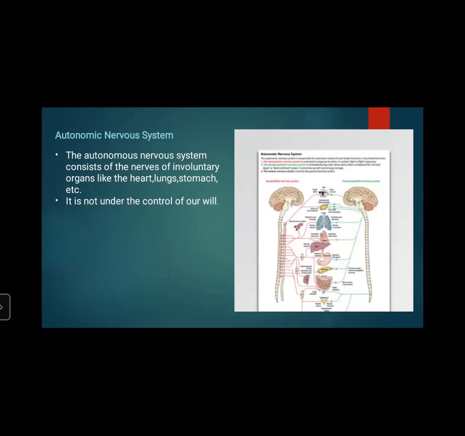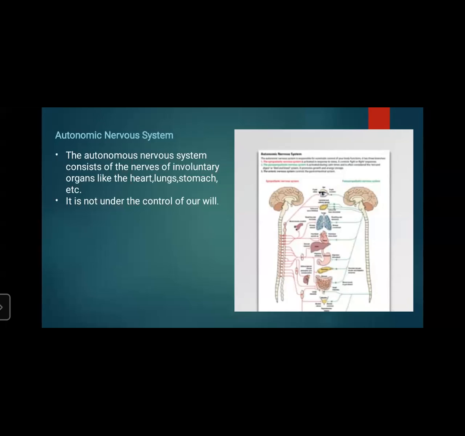Voluntary means which we can control. We can control our muscles, hands, legs, right? These movements we can control, but we cannot control the involuntary organs like the heart, lungs, stomach, all these internal parts. So the autonomic nervous system consists of nerves of involuntary organs like the heart, lungs, stomach. It is not under the control of our will.